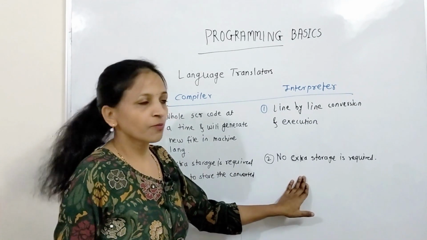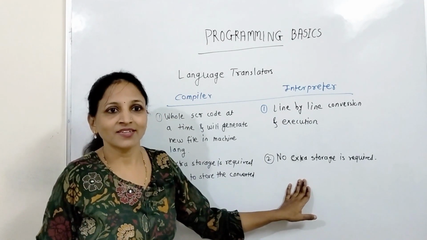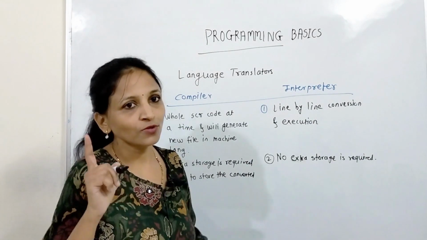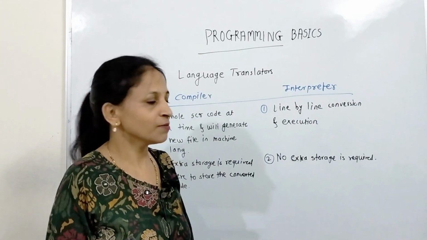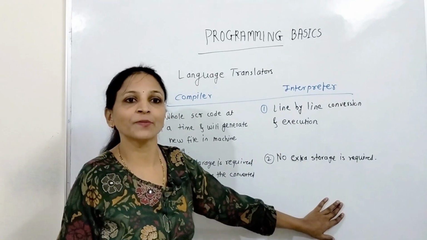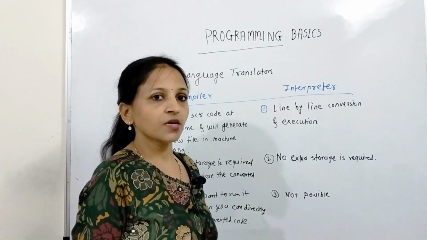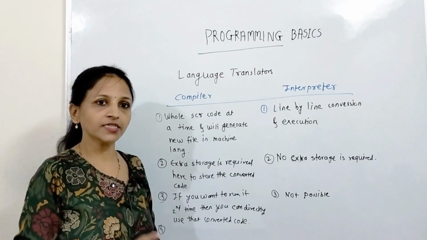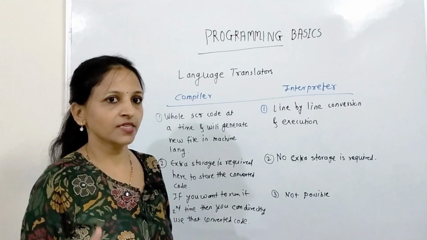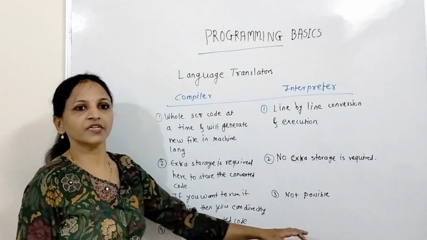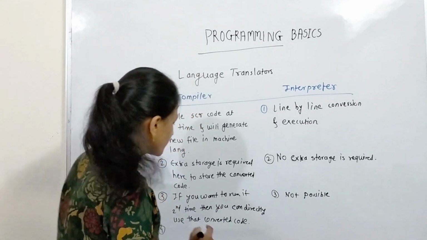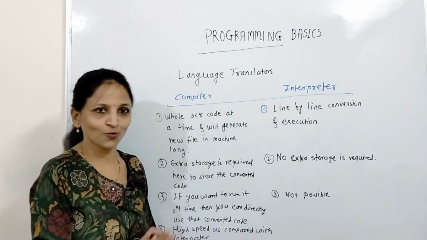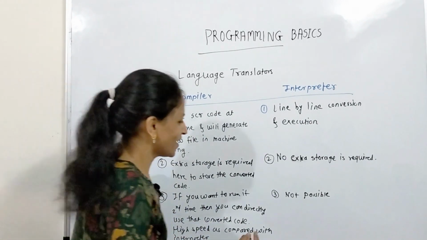But this is not possible in case of interpreter. Getting? For the second time, if you want to run that, again you have to convert it. Again conversion is required in case of interpreter. Now next one is, compilers are high speed, because here the whole code will be converted and at a time the whole code will be executed. That's why these are high speed as compared with interpreter. Here speed is high, and in case of interpreter it is low speed as compared with compiler.